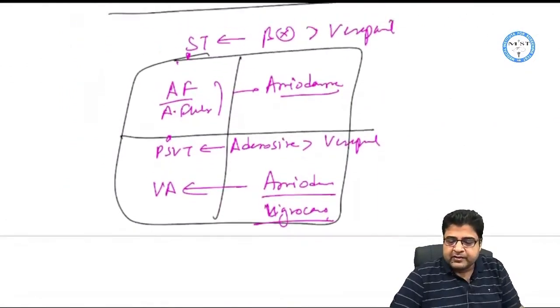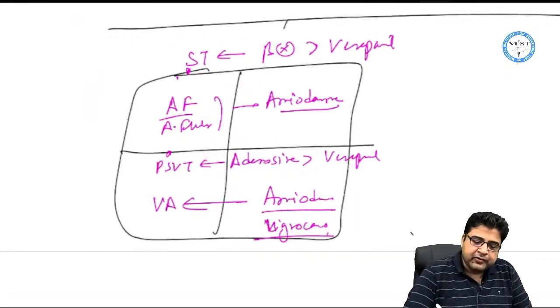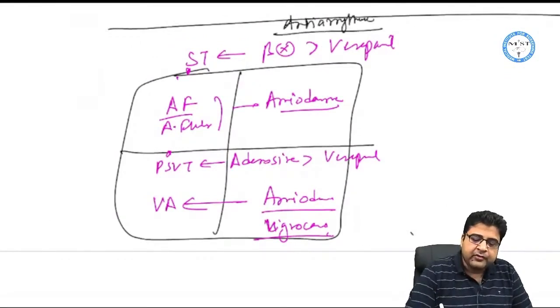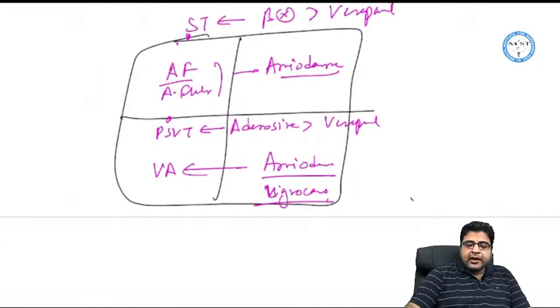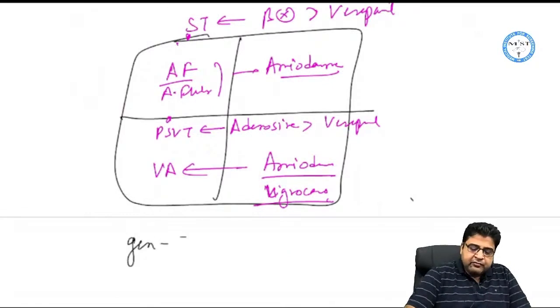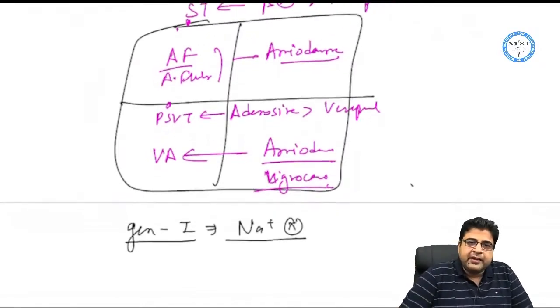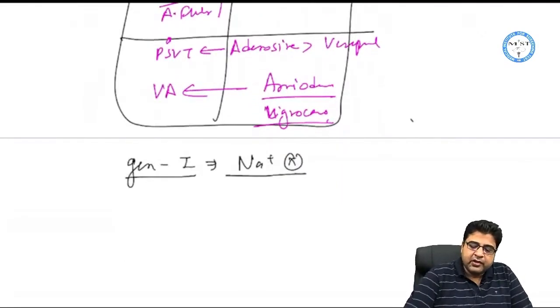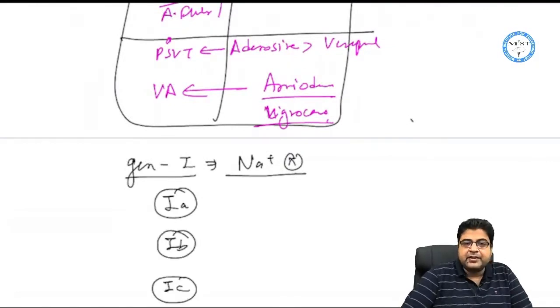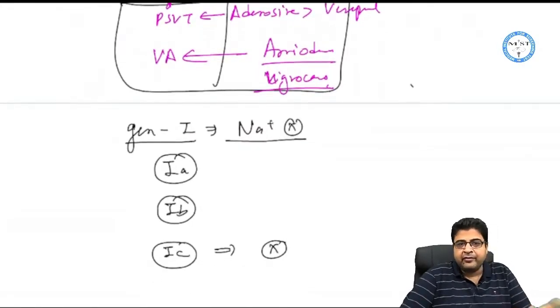Now after that we discussed our topic of anti-arrhythmic drugs, the medicines which are given as anti-arrhythmic drugs. And in anti-arrhythmics we discussed that generation 1 medicines are sodium channel blockers. Ideally there are three types: 1A, 1B and 1C. We discussed that 1C drugs are not important, so we did not cover them in any of the batches.